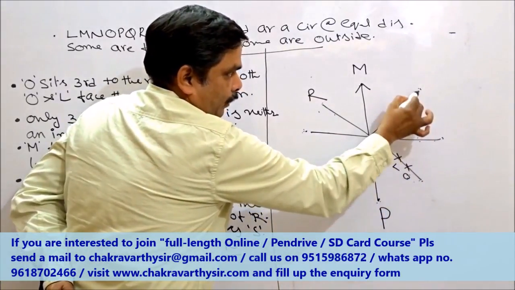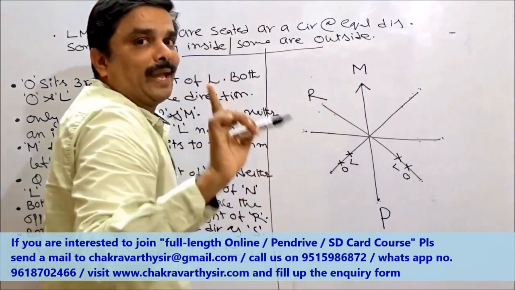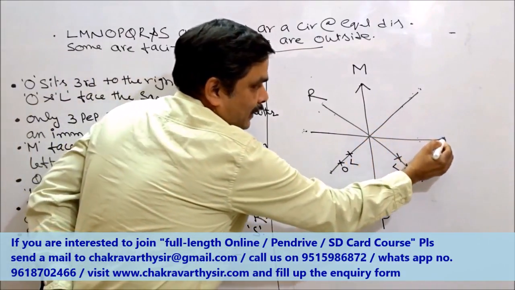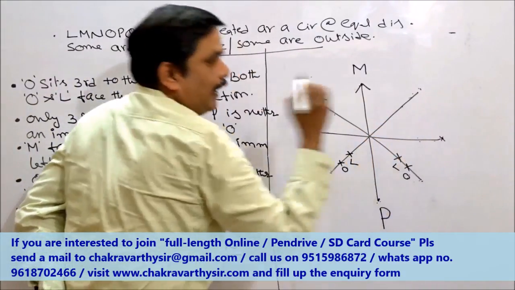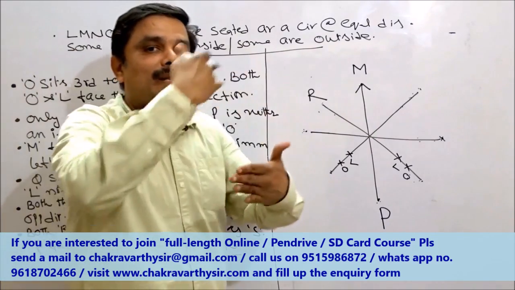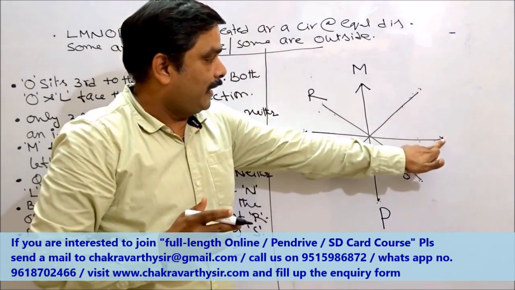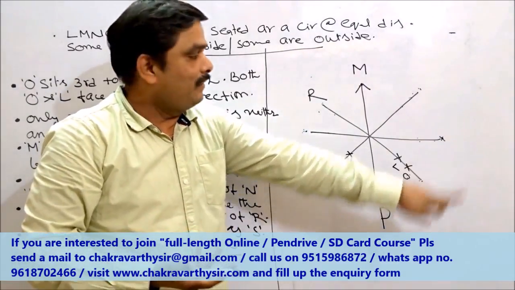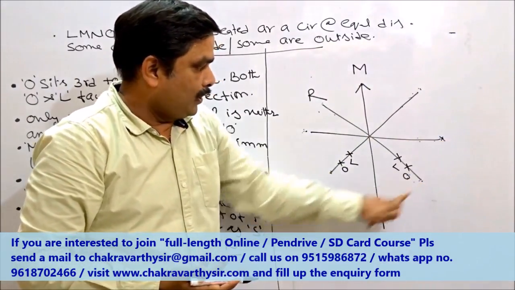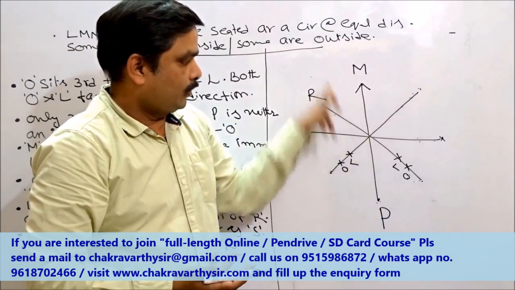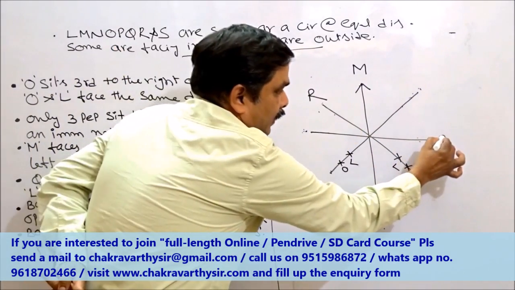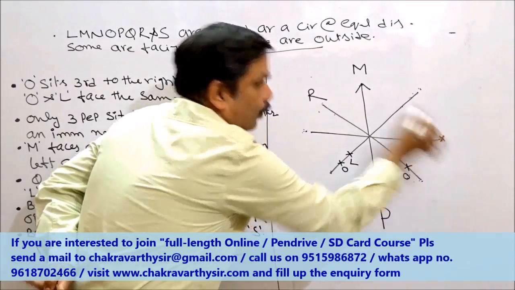Means this place is not feasible for L. Correspondingly for O, if L is here, I cannot keep O anywhere here. Even if I keep O here, 1, 2, 3, it cannot be L. Means this place is not suitable for L or O.